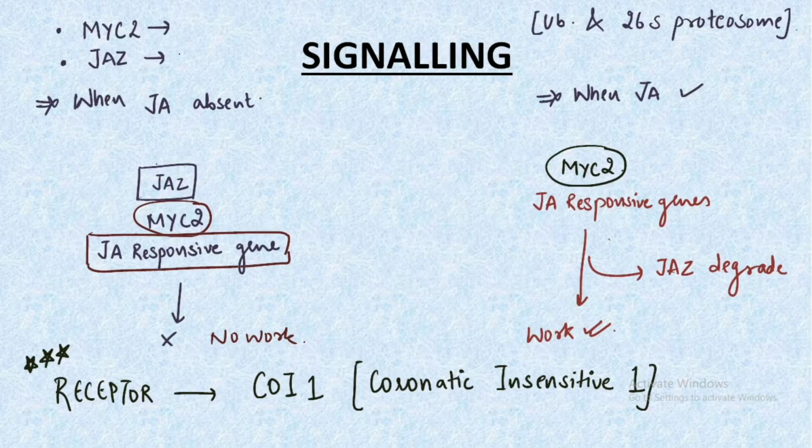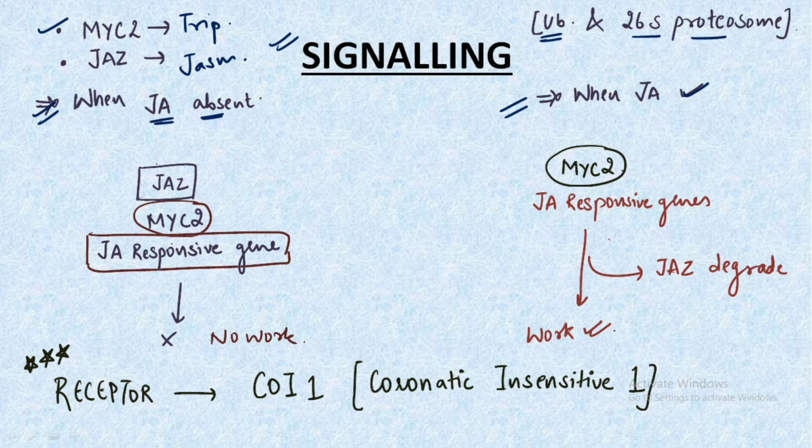process. So let's understand about the last point, that is the signaling of jasmonic acid. The first point to remember is that it occurs with the help of the ubiquitin and 26S proteasomal pathway. The next point to remember is that there are two cases. The first one, when there is no jasmonic acid present, and the second case when jasmonic acid is present. So we have two important components. The first one is MYC2, that is the transcription factor, and the JAZ, which is a jasmonate ZIM-domain protein.